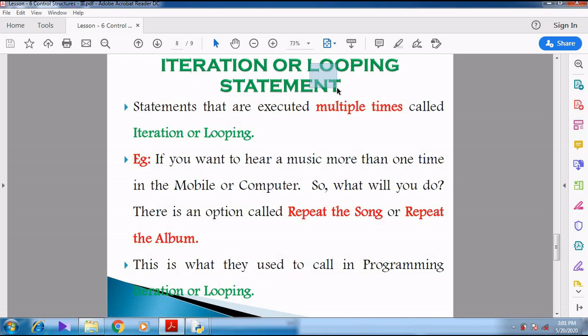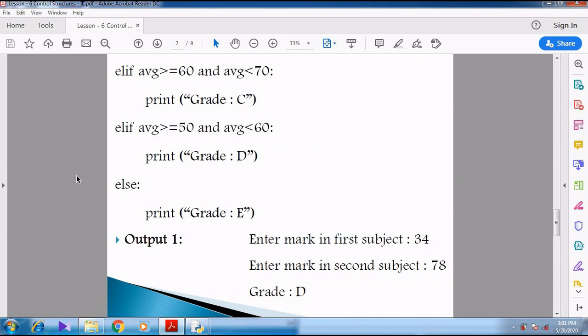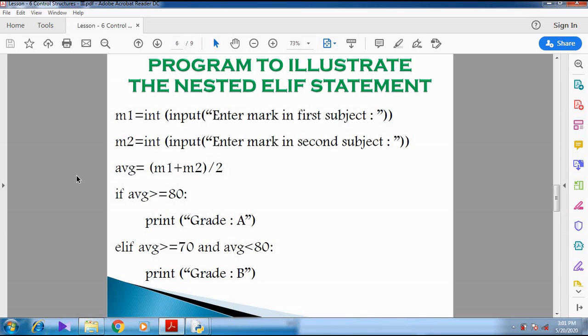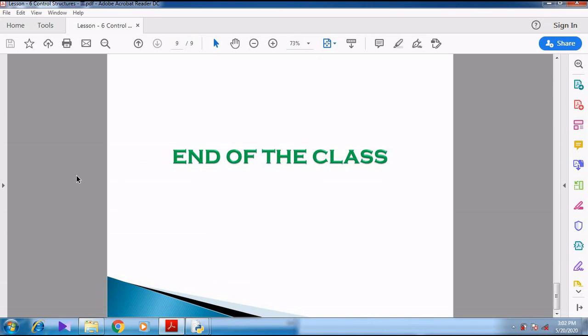So we have completed the alternative or branching statement. So the alternative or branching statement is over. So that is up to nested if, or else we can call it as ELIF. So now next topic we are going to discuss about the looping statement. Right. I think you might have understood all these things.